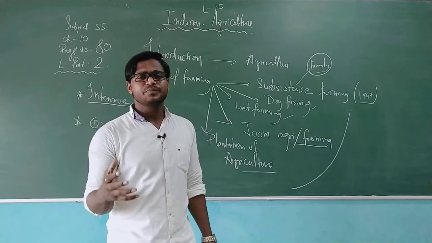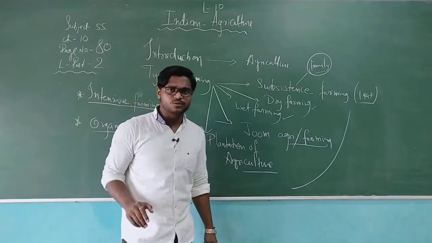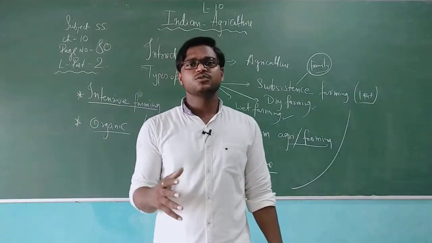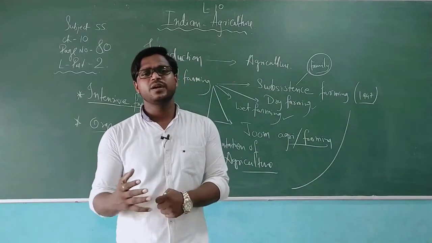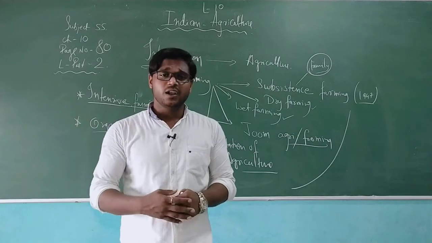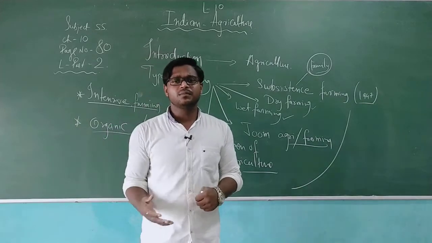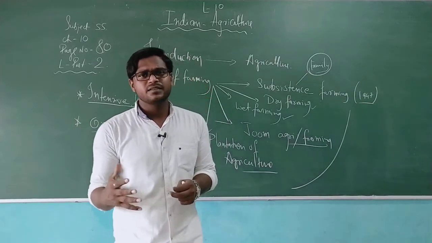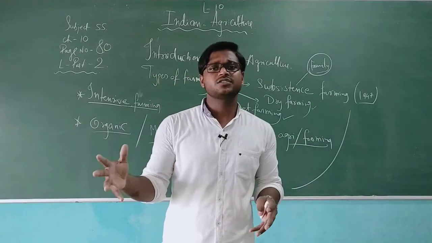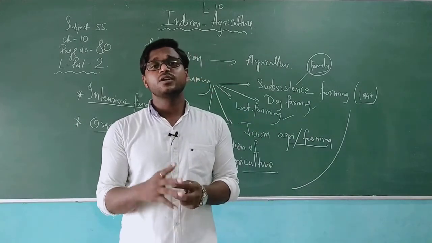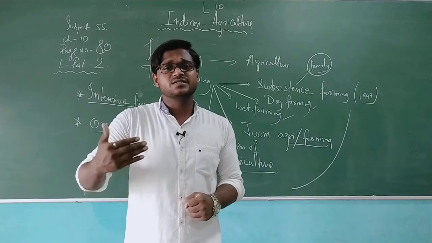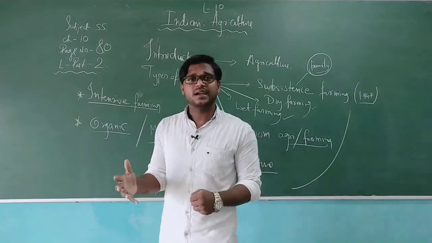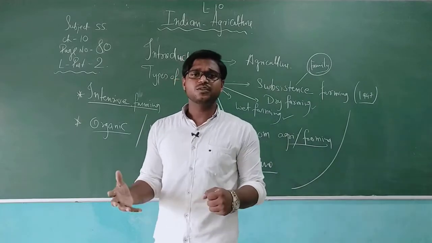Now let's talk about Gujarat, because this syllabus is for the Gujarat board. In Gujarat, tuver is sown more in Vadodara. Along with that, moong and moth are produced in Kutch district, and urad is especially grown in Patan. Nitrogen is replenished in the soil due to the growth of these crops.